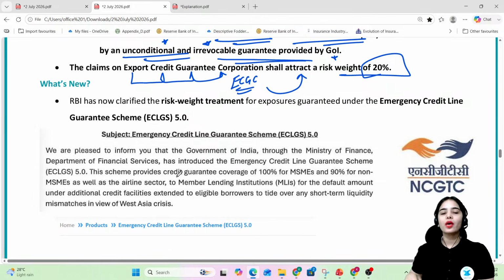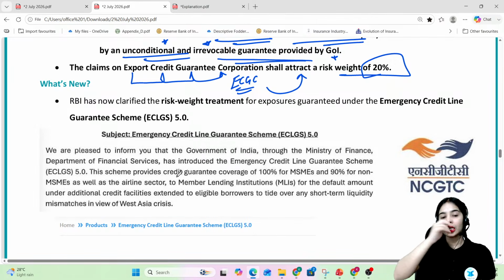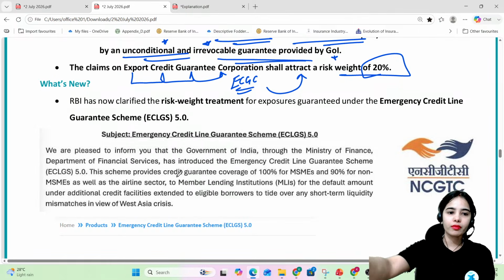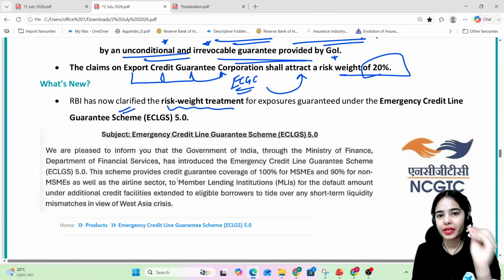Now what's new? This was given in the capital charge directions that were released in April 2026 that we have discussed during the marathon sessions also in detail. Now what is new? What has changed? So RBI has now clarified the risk weight treatment for the exposures guaranteed under the Emergency Credit Line Guarantee Scheme.